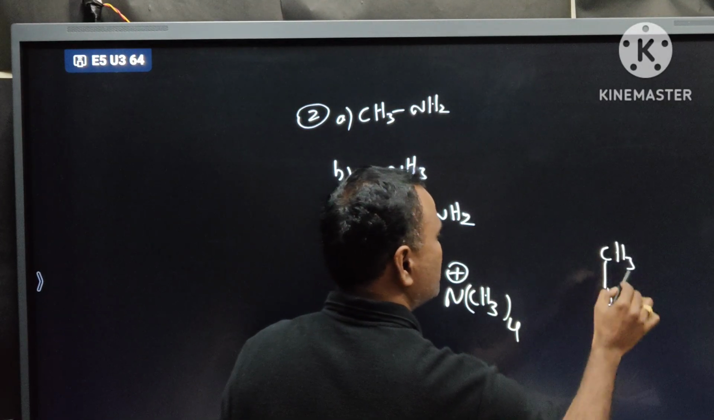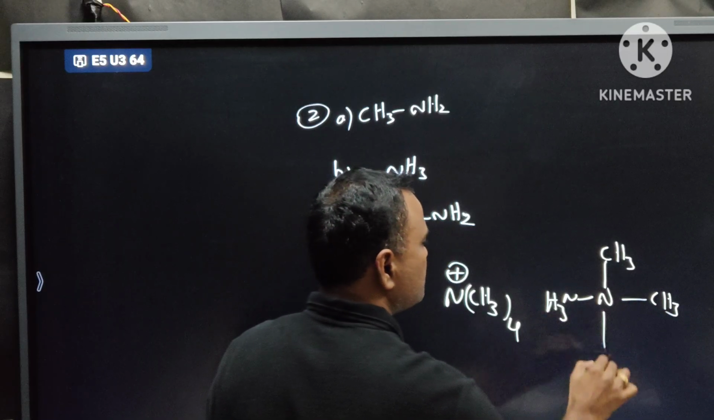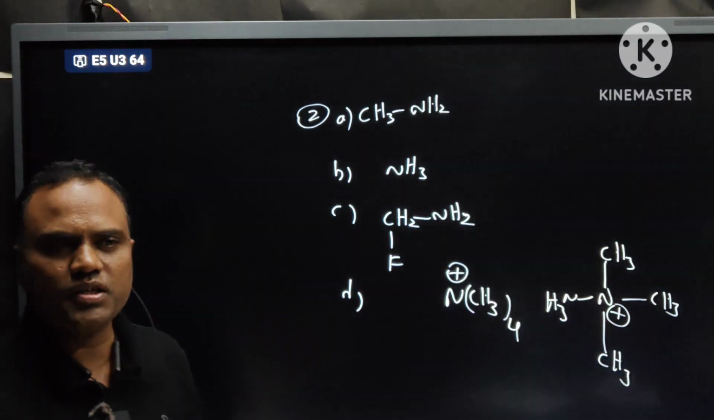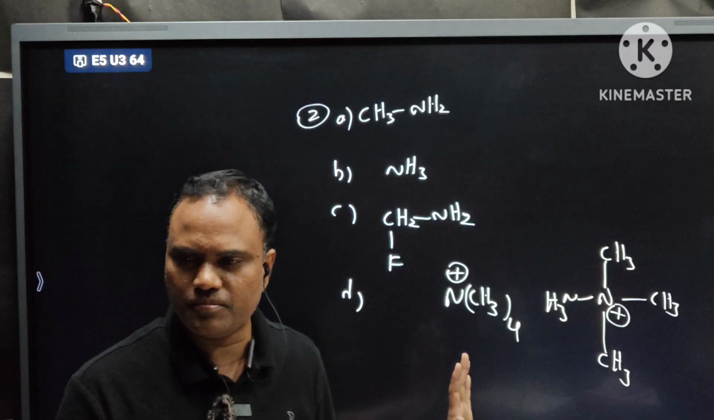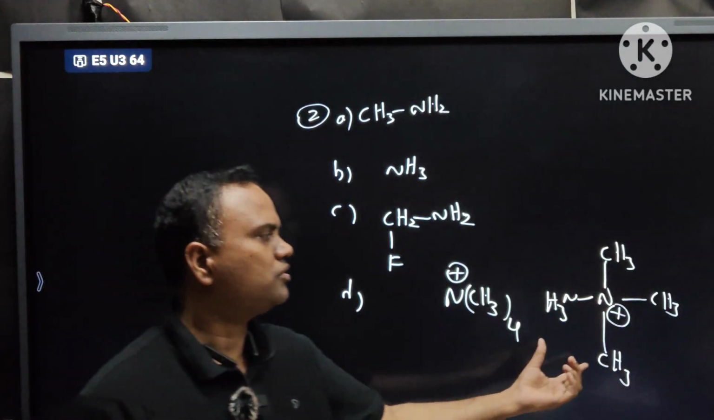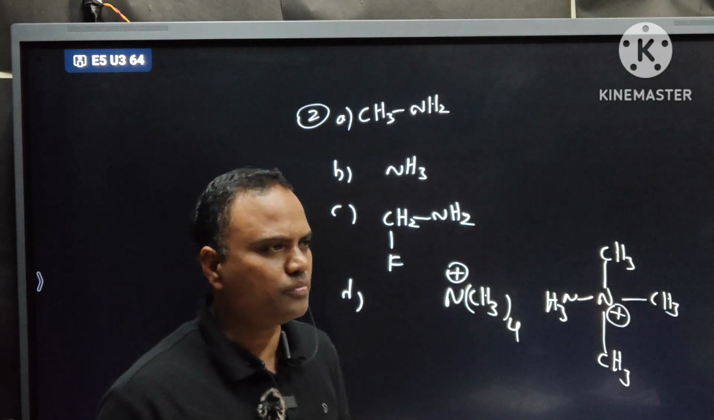Nitrogen is surrounded by how many groups? Four. But nitrogen's general valency is 3 only. If nitrogen is surrounded by 4 groups, then it gets a positive charge. There is no lone pair on the nitrogen atom. Lone pair is not present on the nitrogen atom, so it does not act as a base. Clear? Where is the lone pair on the nitrogen?